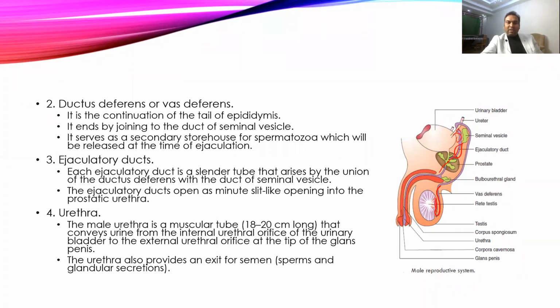Then come to the ejaculatory duct. The ejaculatory duct is a common duct for the seminal vesicle and vas deferens, and it has a slit-like opening and opens into the prostatic urethra. So when the prostatic urethra contracts, it will close this ejaculatory duct, and it doesn't allow the urine to pass back into the ejaculatory duct. So that is how the backflow of urine from the urethra is prevented.